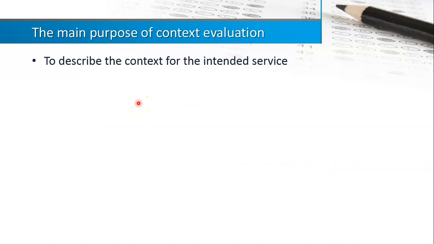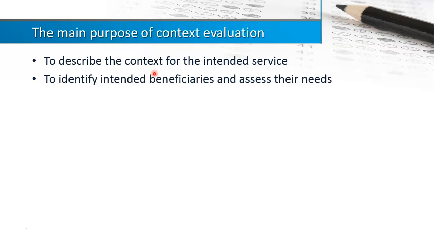So the main purpose of context evaluation, as I said just now, is to describe the context of the intended service. Here, in terms of the curriculum, the service is providing the curriculum or providing educational opportunity. Then to identify the intended beneficiary and assess their needs. The beneficiary here is the people who will receive the service, for example, you are the beneficiary here.